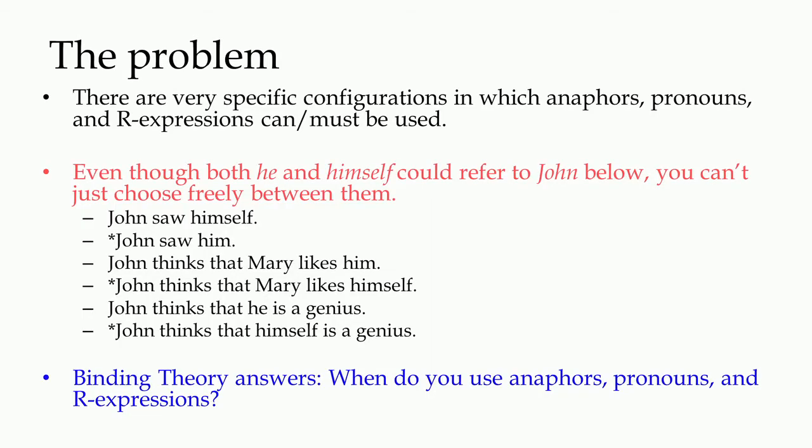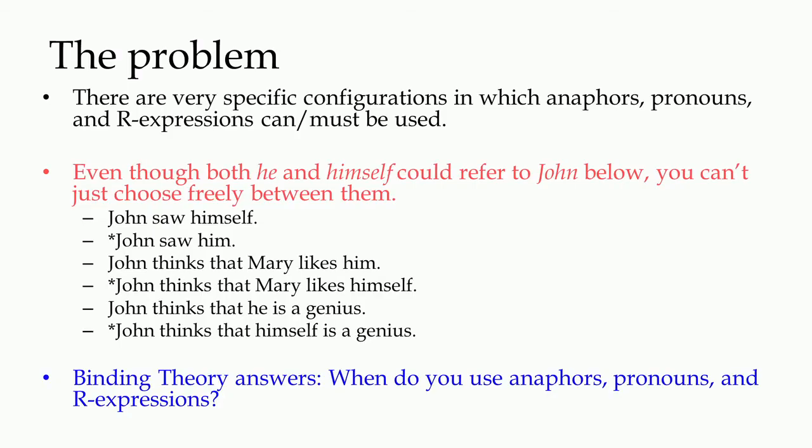That is all about the grammaticality of the sentence John saw him. Whereas, when we say, see, John thinks that Mary likes him is a good sentence, but John thinks that Mary likes himself is not a good sentence in the sense that it is ungrammatical. What we find is that this himself, which refers to John, is still part of the same sentence, but the sentence is not grammatical.